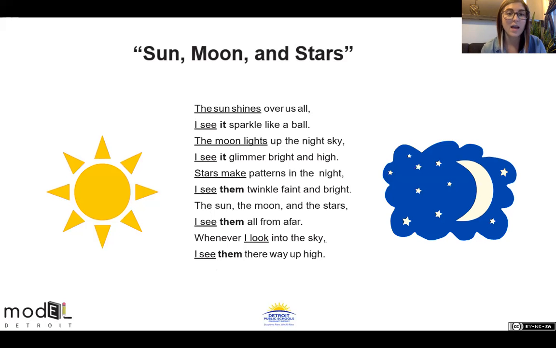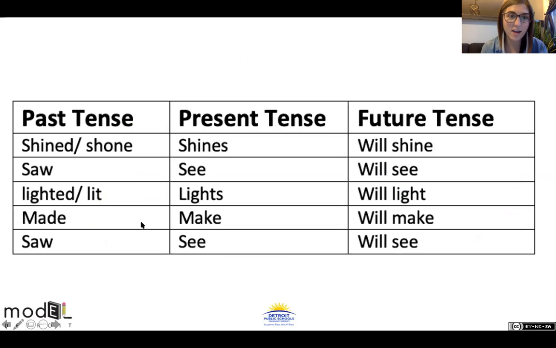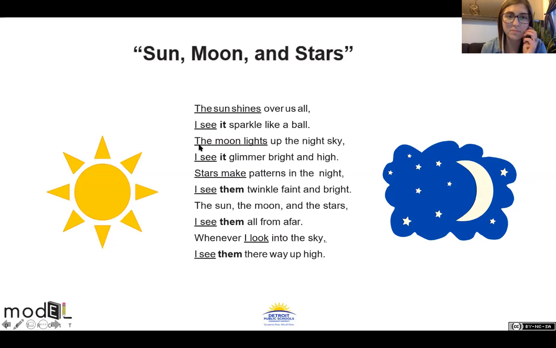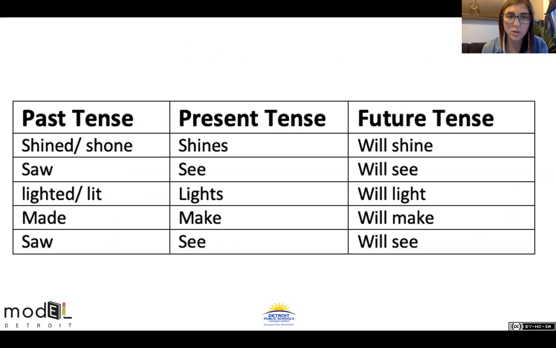So we've been working with past tense, present tense, and future tense. So here's our anchor chart that we've been working with. We have past tense in the left-hand column, present tense in the middle column, and future tense in the right-hand column. If we look back at the poem, a few of these words we replaced, and rather than saying them present tense, we can say them either past tense or future tense. So shines is the present tense. See, lights, make, and see. So let's take a look at shines.